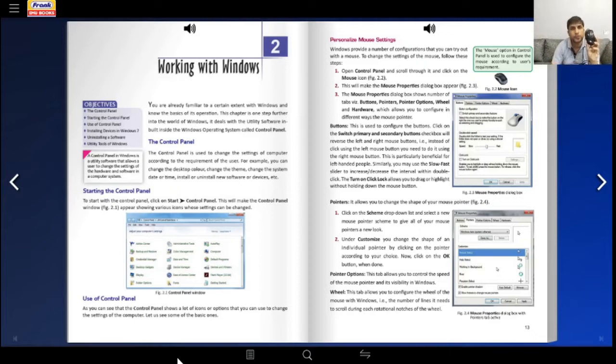Now with the wheel option on the mouse, you can decide, if I roll the wheel once, how many lines the screen will go down. You can decide, you want to go one line, you want to go two lines. With one roll, how many lines? That choice can be adjusted with the wheel option on your control panel of wheels. Now let us go to page number 14, everyone.